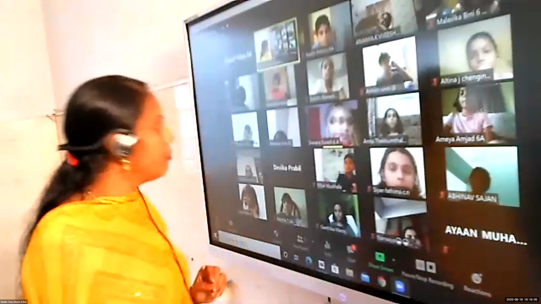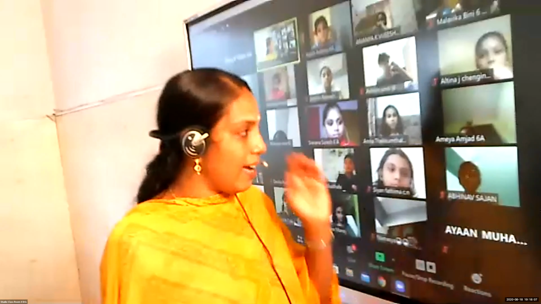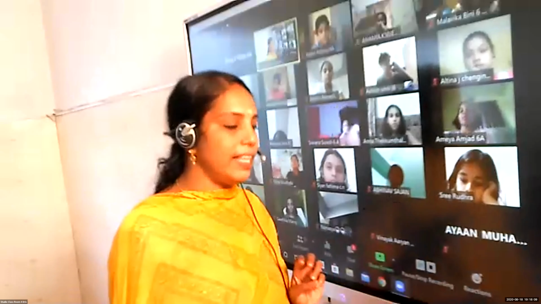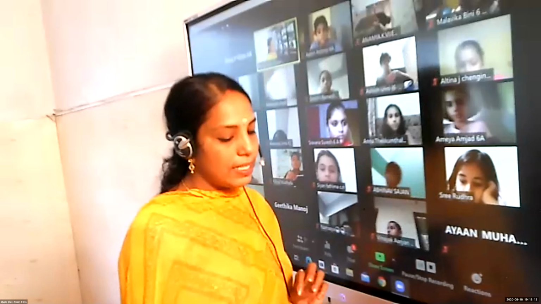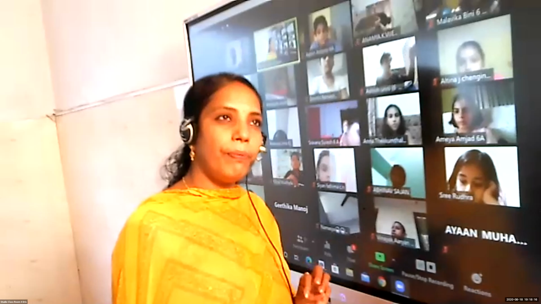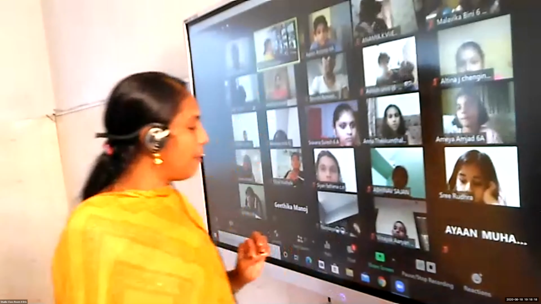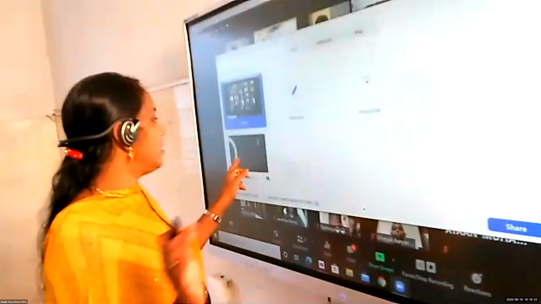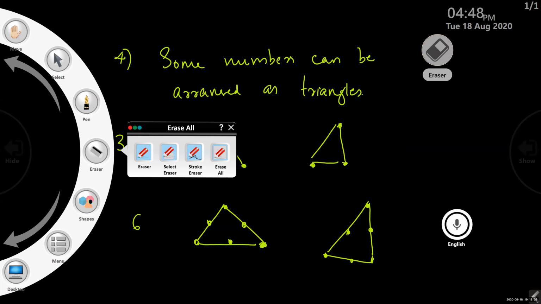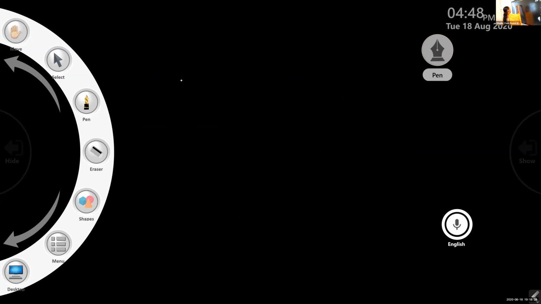Now we will move to the number patterns. It is the last topic, number patterns. It is very easy, and you are familiar with some of the patterns, some games with the numbers. So now we will move to the number patterns. Okay, ma'am.